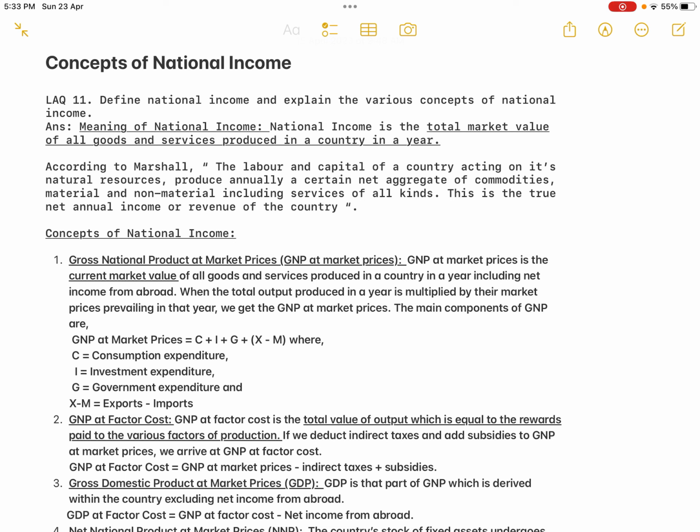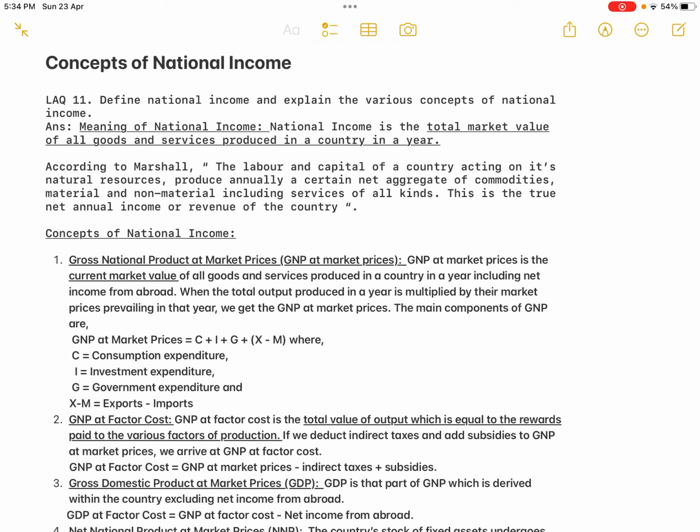So the main components of GNP: there are so many goods and services produced in a country, isn't it? So in order to simplify the concept, all the goods and services produced in a country are divided into 4 categories. One is the expenditure incurred by the consumer, that is the consumption expenditure.